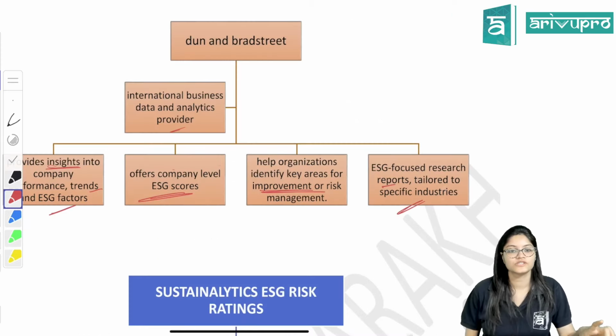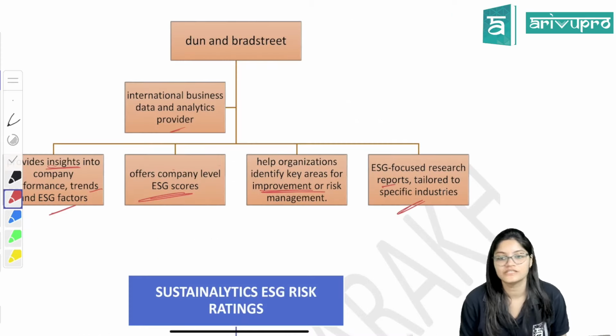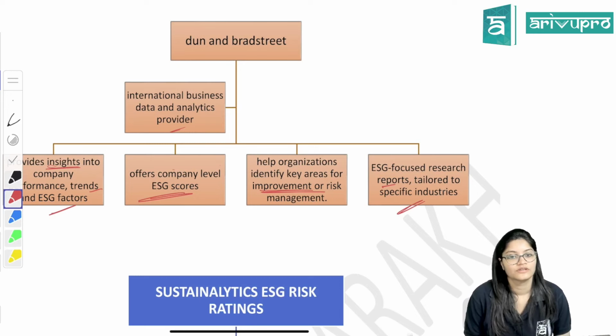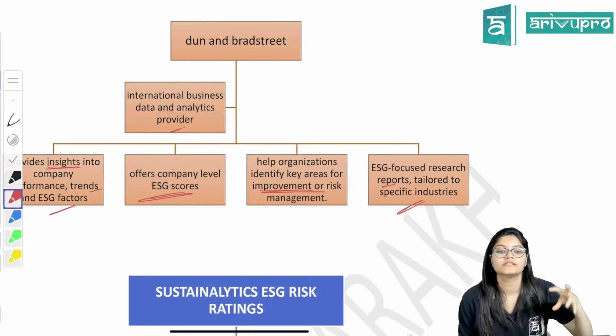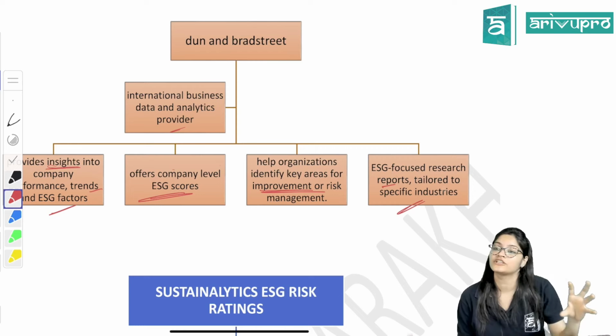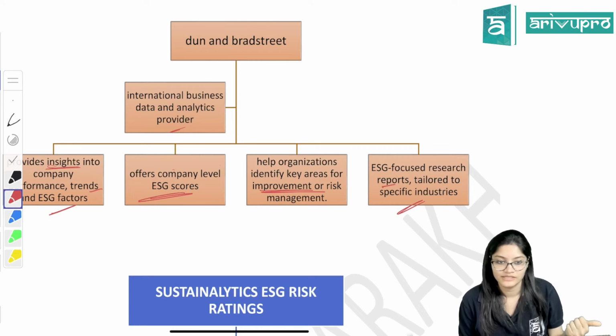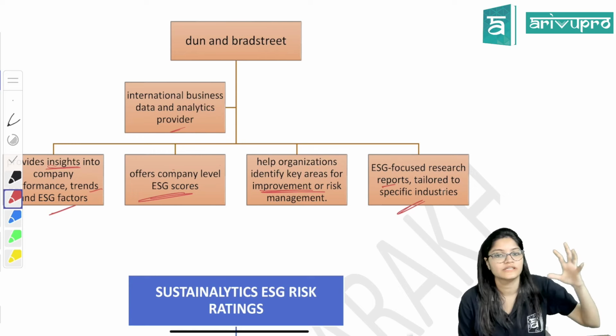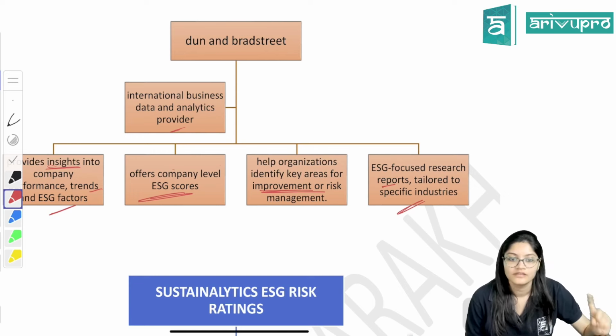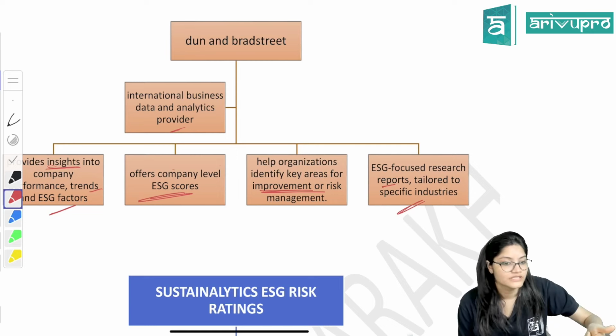So this is your Dun & Bradstreet ESG rating organization. First of all, it is an ESG rating organization. It provides analysis and data of international business. It provides insights into the company's performance, the trends, and the ESG factors companies are taking care of. Then it gives the ESG scores.